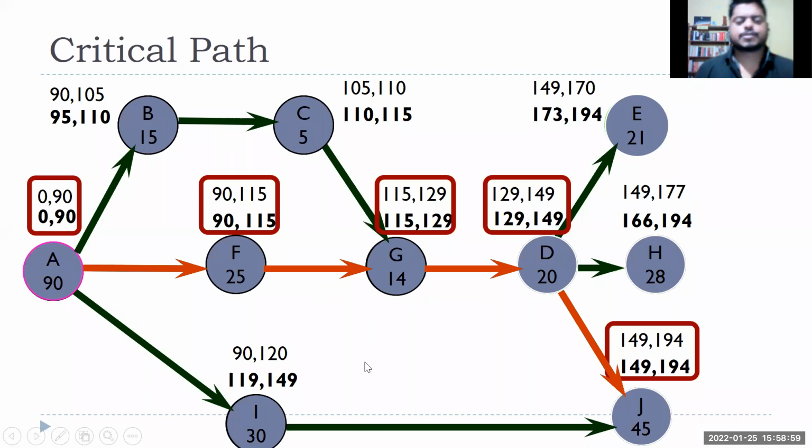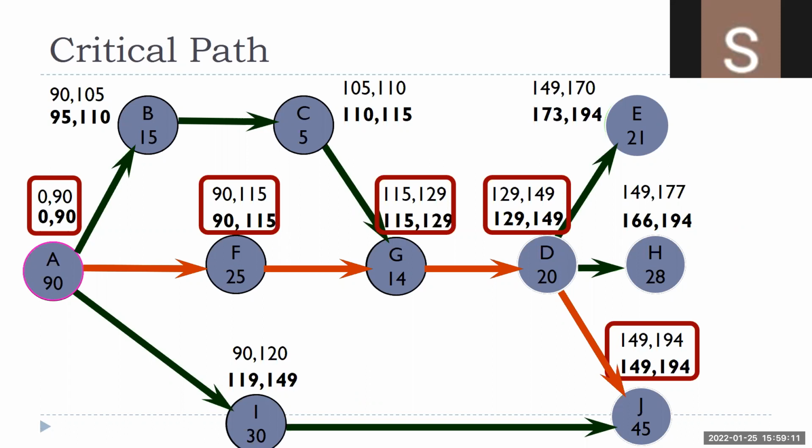Saurabh asks: Sir, the starting phase in A, is that number taken randomly as per the project? Suppose in the case of path A there are 90 days, so 0 to 90, and 0 is the starting day.